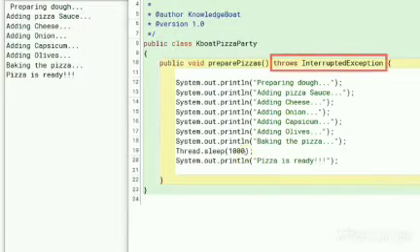You would have also noticed this throws InterruptedException in the definition of prepare pizzas method. This is related to exceptions. As exceptions are not part of ICSE computer applications syllabus, you can safely ignore this part. I will still briefly explain it for those of you who are interested. Thread.sleep method throws InterruptedException. We are not handling it in prepare pizzas method. In Java, except Error and RuntimeException, all exceptions are checked exceptions. So, the compiler requires us to mention in the definition of prepare pizzas method that it may throw InterruptedException.